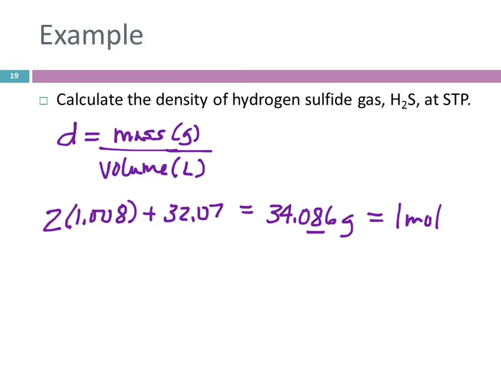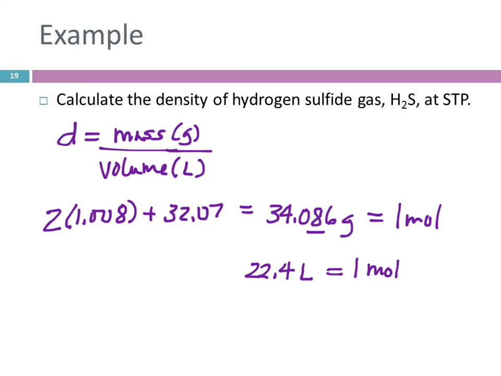I'm not going to round it now because I don't want to round my numbers till the very end to avoid rounding errors. But I just underline the 8 to remind myself that number only has 4 sig figs. Okay, so there's a mass. That's the mass of 1 mole. Could we figure out the volume of 1 mole? Yeah, what's the volume of 1 mole of gas at STP? 22.4. So we know that 22.4 liters is equal to 1 mole.